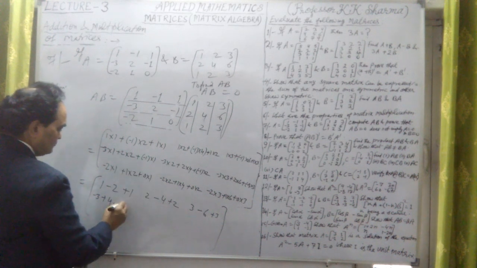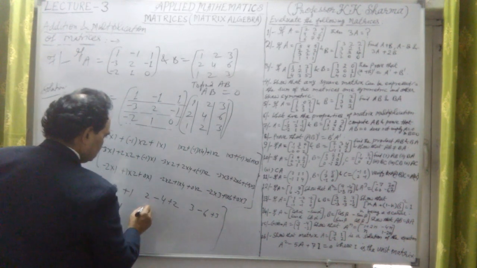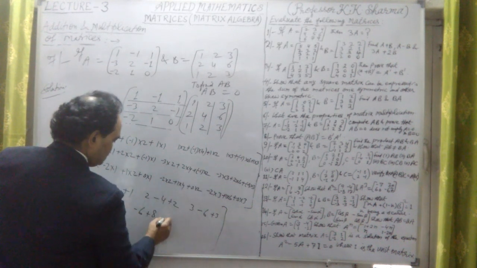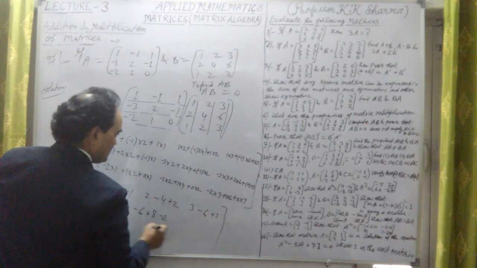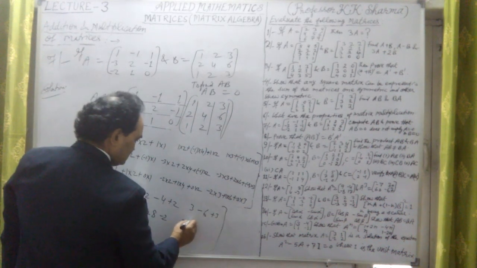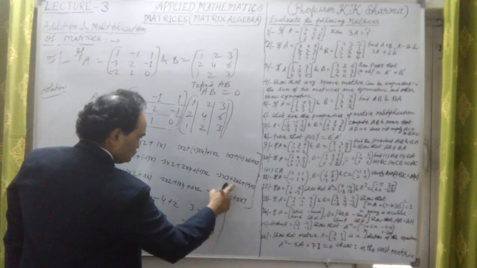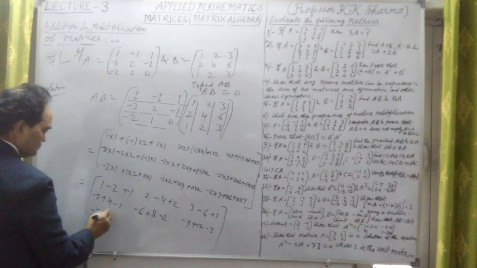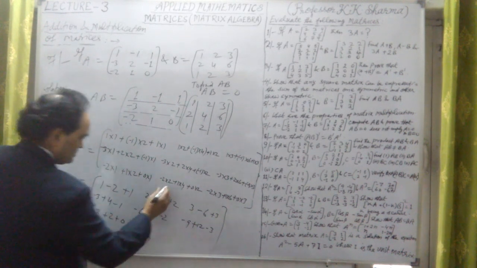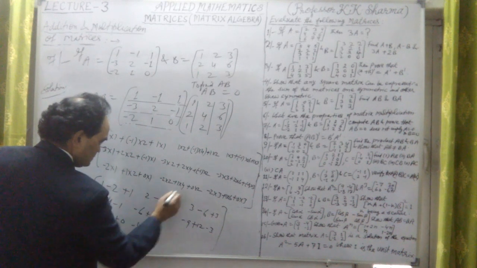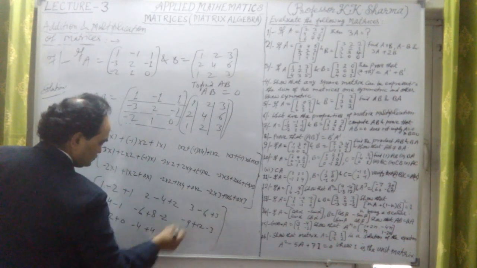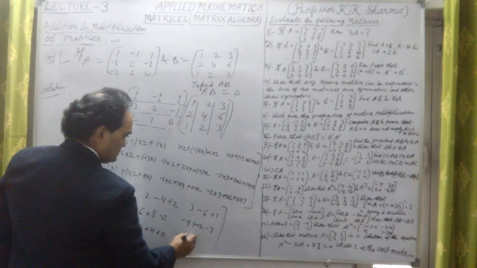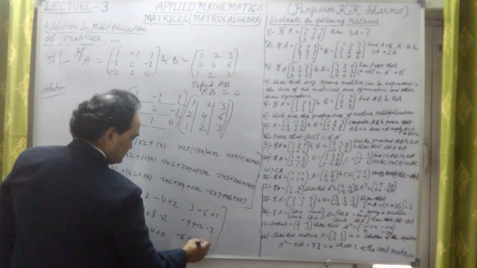Minus 1 into 1 is minus 1. Again, minus 3 into 2 is minus 6, 2 into 4 is 8, minus 1 into 2 is minus 2. Again, minus 3 into 3 is minus 9, plus 12 from 6 into 2, minus 3. Then minus 2 plus 2 plus 0. Minus 2 into 2 is minus 4 plus 4, 0 into 2 is 0, plus 0. Minus 2 into 3 is minus 6, plus 6, and plus 0.